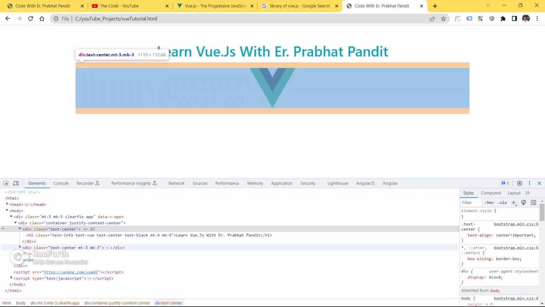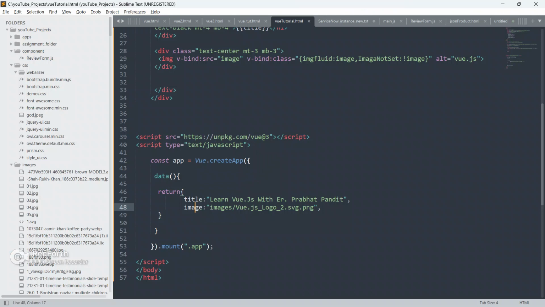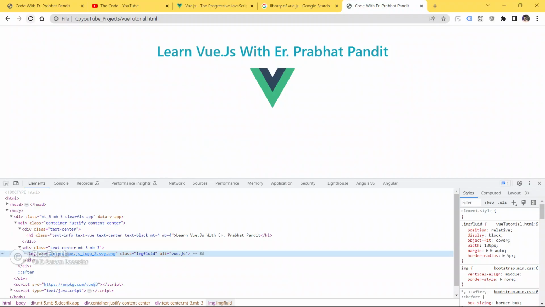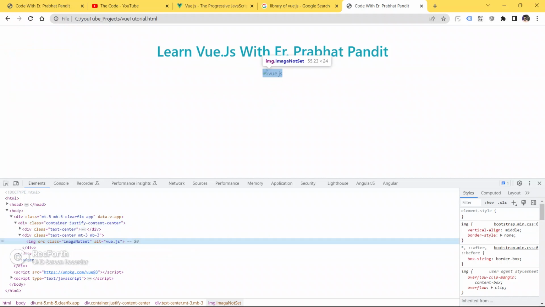Save your code, go to the browser and refresh your page. See, we are able to see img fluid because the image is set. So let me unset it now, save your code, go to the browser. Because we have now unset the image, we will be able to see the class image not set. Refresh your page. See guys, we got the class image not set.